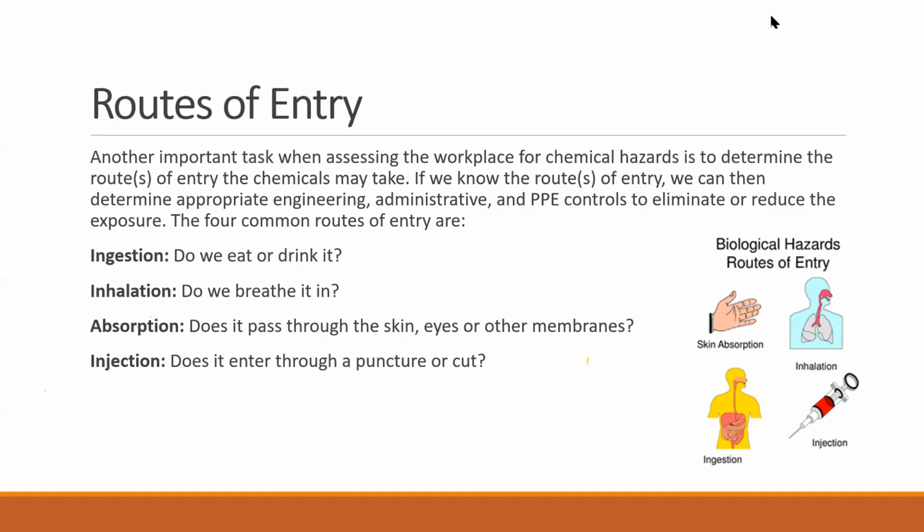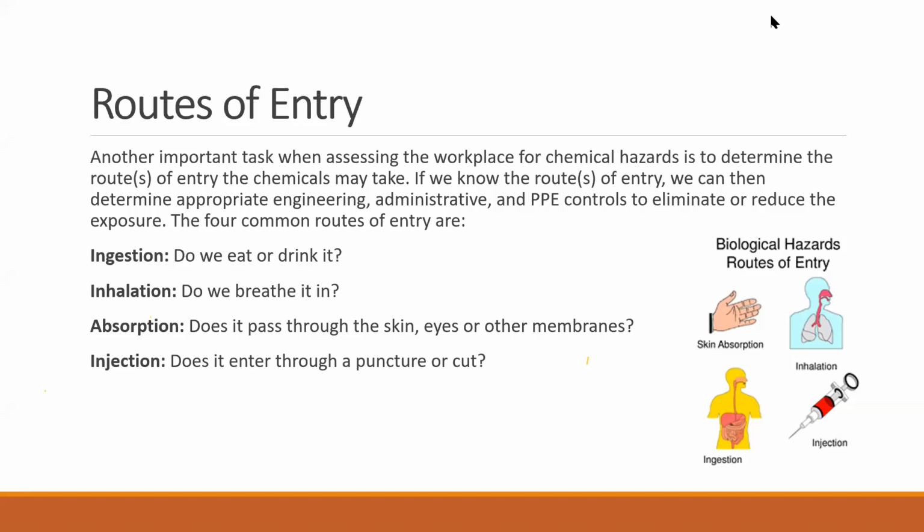For example, if you are already injured, your skin is damaged, and you put some water on it, what will happen? You feel that there is something going into your body. Similarly, this can go into our body with our eyes, or with our skin. So absorption is one of the routes of entry.